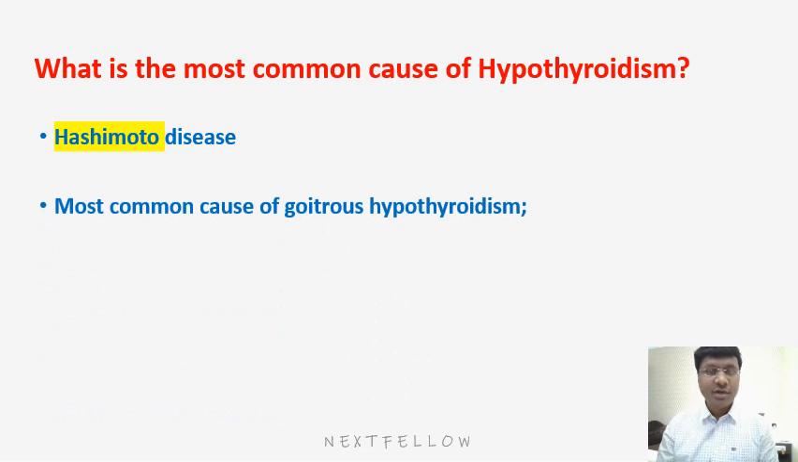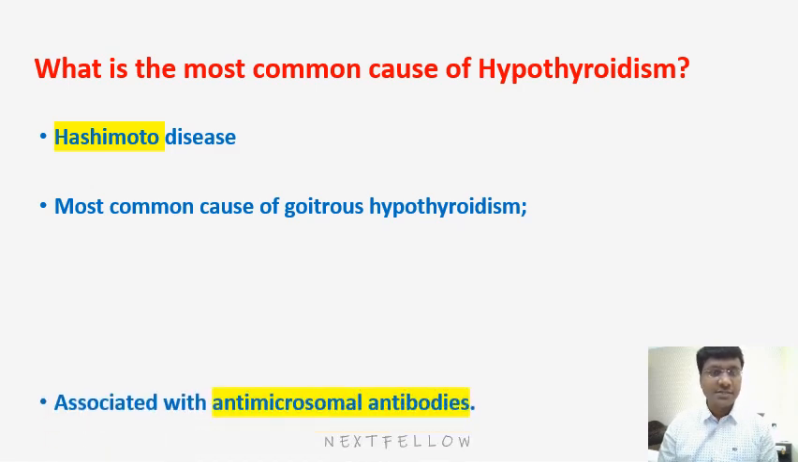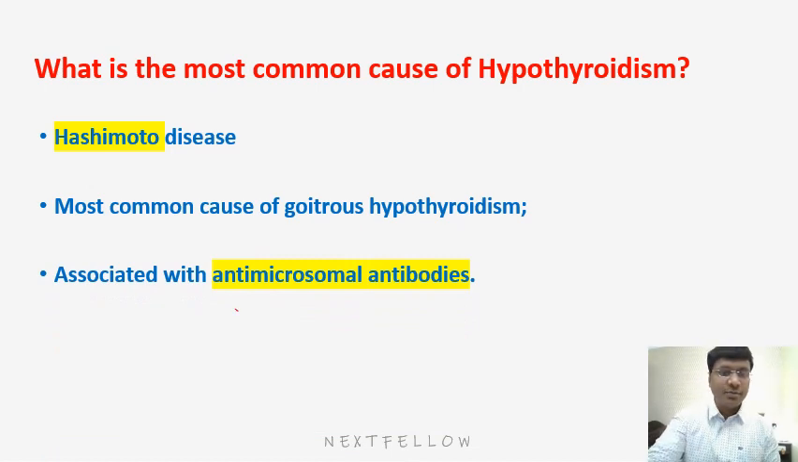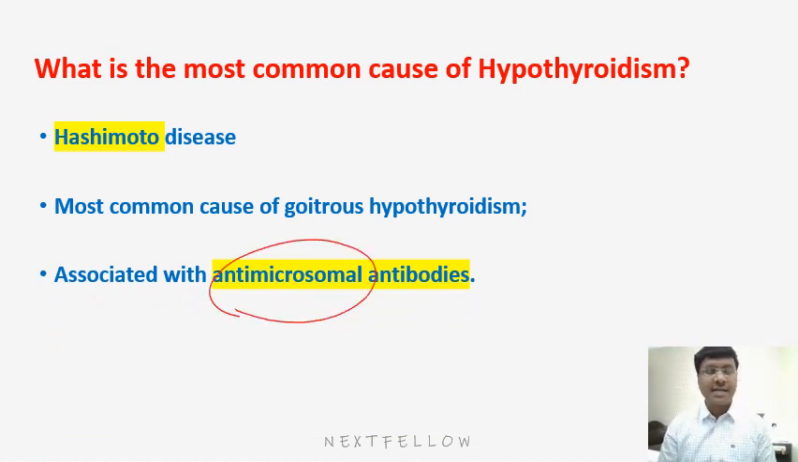So here what exactly happens is the antibodies are being formed. It's an autoimmune disease, right? The antibodies are formed against the thyroid follicular cells. And the name of these particular antibodies are the antimicrosomal antibodies. We also have the antibodies against the TSH receptors, and we also have the antibodies against the thyroglobulin.